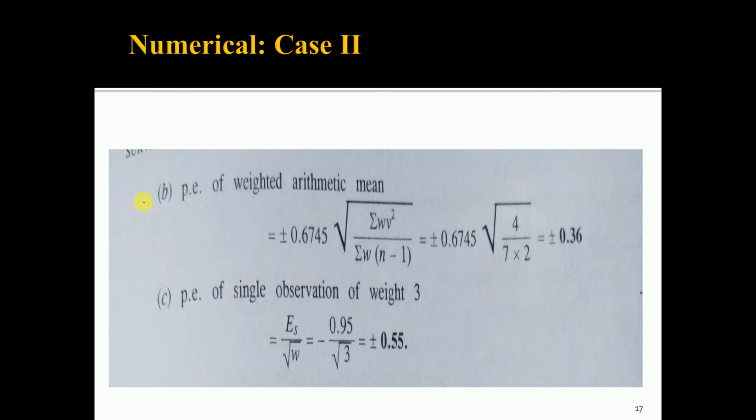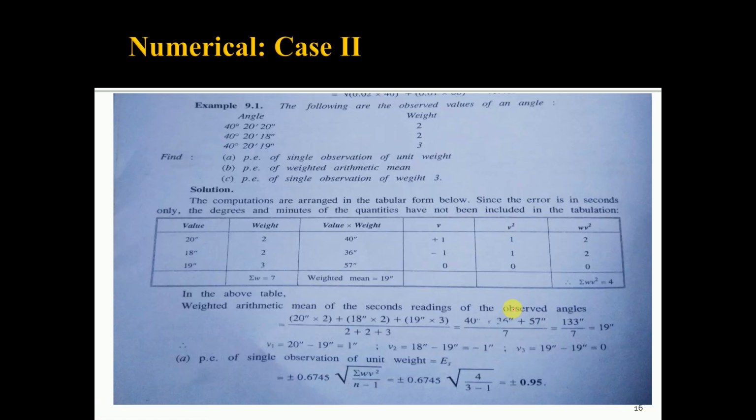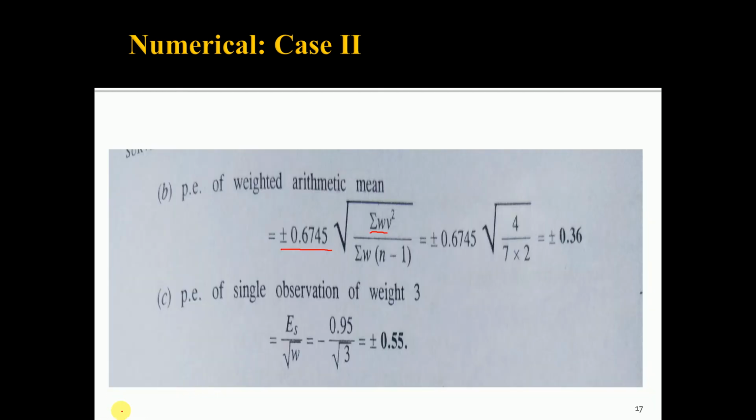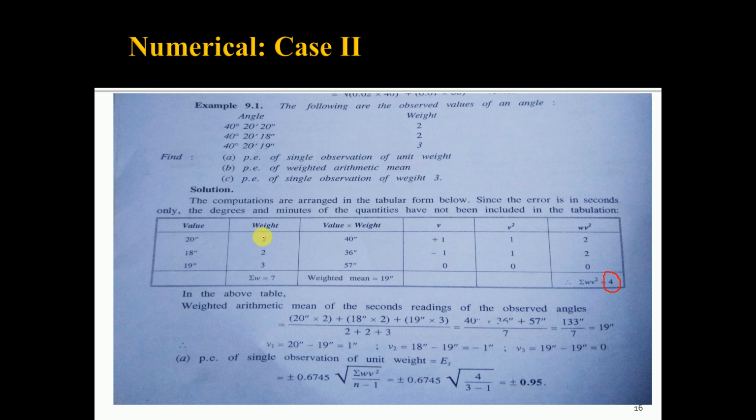Then we have to find out the probable error of weighted arithmetic mean. The probable error of weighted arithmetic mean is given by the formula plus or minus 0.6745 square root of summation of WV square upon summation of W into n minus 1. So the summation of WV square is equal to 4. Then summation of W, that is the summation of weights: 2 plus 2 plus 3, so the summation of weight is 7.